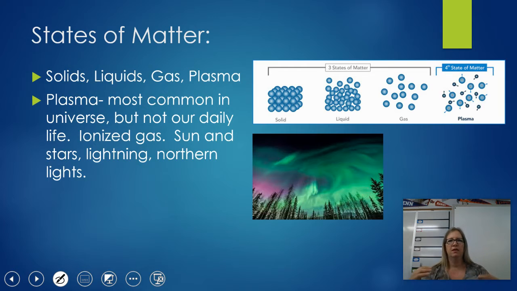Moving on. States of matter, that's also how we classify matter, is in their states. There are actually 4 very common states of matter: solids, liquids, gases, and plasma. We will spend most of our time talking about the big 3, the solids, liquids, and gases. Plasma is really interesting, but it's not something that we experience in our everyday life, and it's pretty complicated. It's a gas that has become charged, an ionized gas, meaning there's a charge. The sun, lightning, the northern lights you see there, those are all examples of plasma, okay? We're going to focus on the big 3.